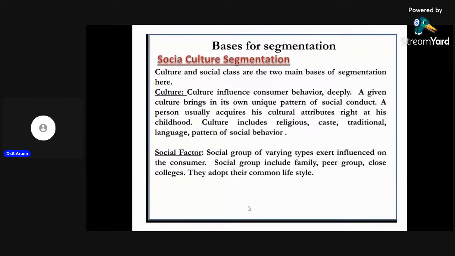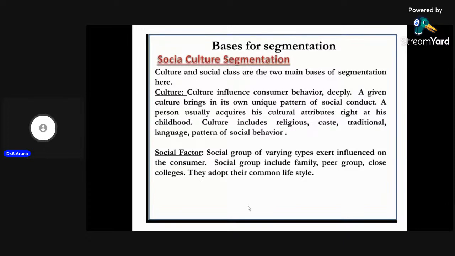And the third one is socio-cultural segmentation. Why? Because our society consists of different cultures. We have different practices, different religions, different customs, and different traditions followed in India. So the taste and preference of the people will vary based on culture, religion, caste, and tradition, and we may give preference to different products.